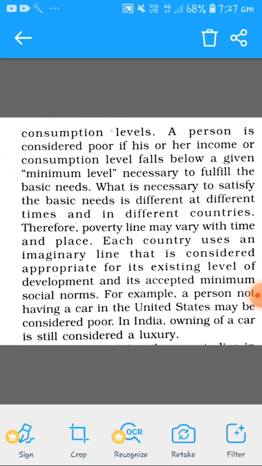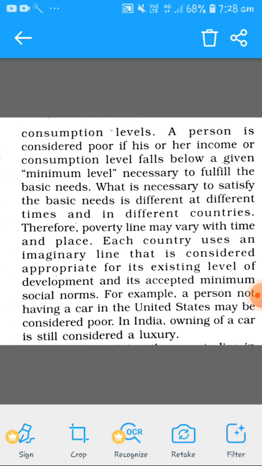So here in India, who are called poor? The people who could not fulfill their basic needs, like roti, kapda, makan, food, shelter, clothing. If a person is not able to get such minimum facilities, then they will be called poor in India. But in developed countries like the USA, people are counted as poor if a person is not able to buy a car. In India, buying a car is a luxury.